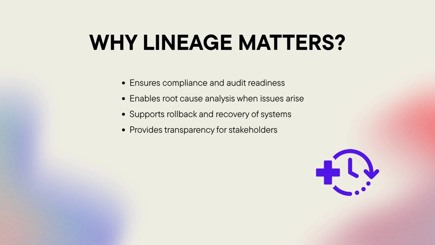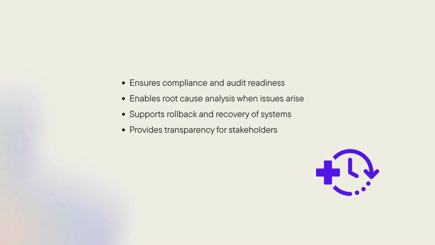If a model suddenly produces incorrect results, lineage helps pinpoint whether the problem lies in the source data, a transformation step, or the model itself. Lineage also supports rollback. If a faulty feature is introduced, being able to trace and revert to earlier states can save time, money, and credibility with users and regulators alike.